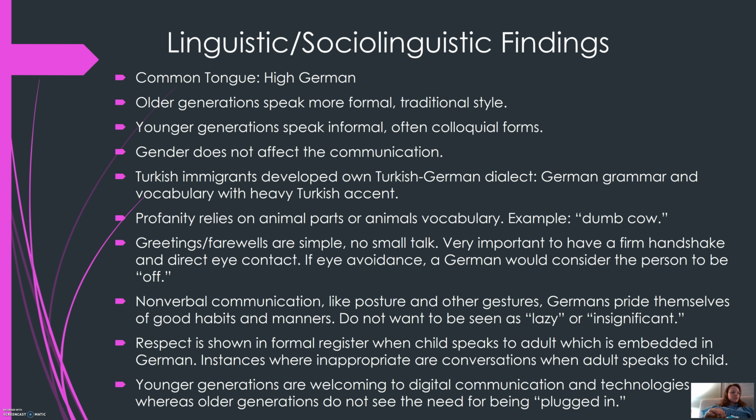So the German language does not have a huge means of cursing in their language. They will use animal parts as a means of insulting someone. An example of this would be dumb cow or dumb pig. And the insult is directed towards that person. German language does not contain as much profanity as English does.